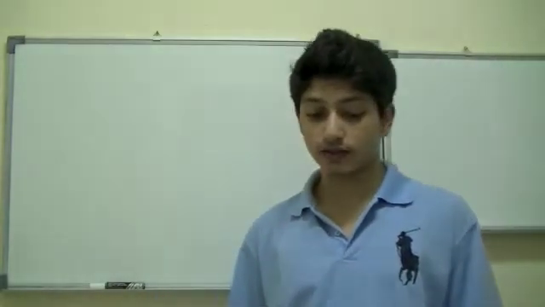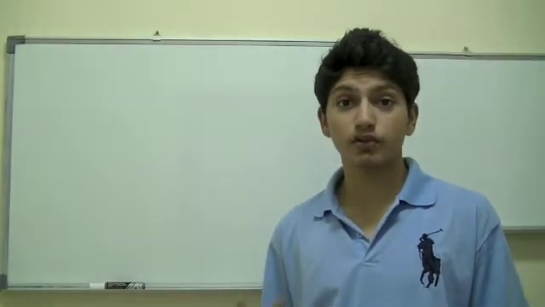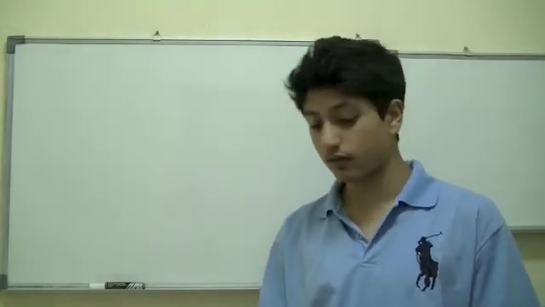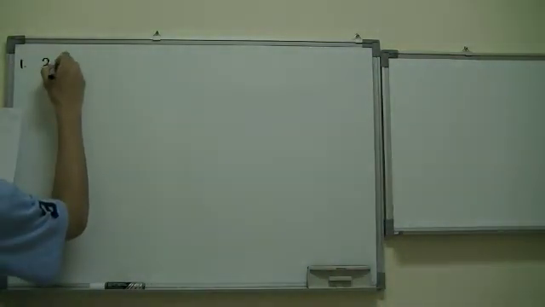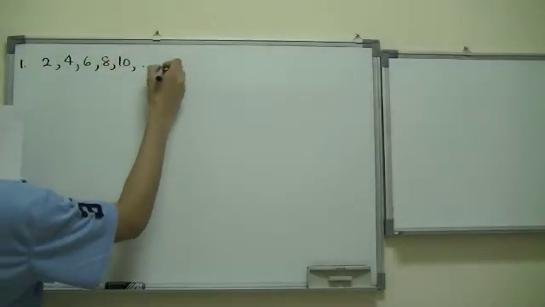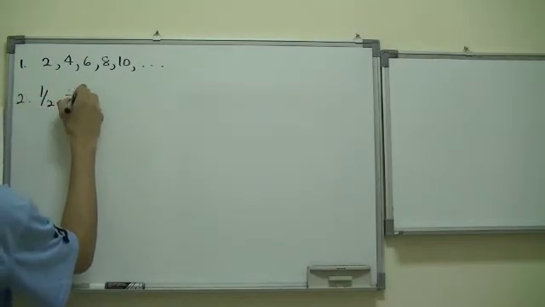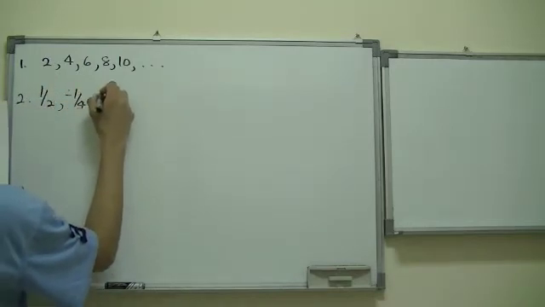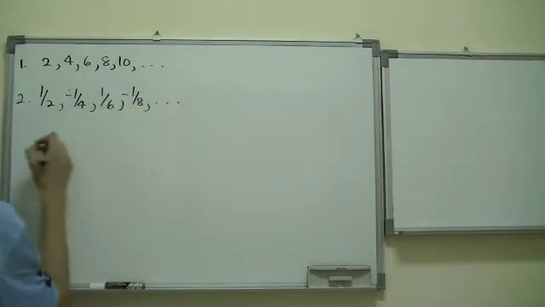Sequences can be thought of as an ordered list of numbers. Let's take some examples to understand the concept of sequences. The first example is 2, 4, 6, 8, 10, and then it goes on forever. The second example could be in fractions.